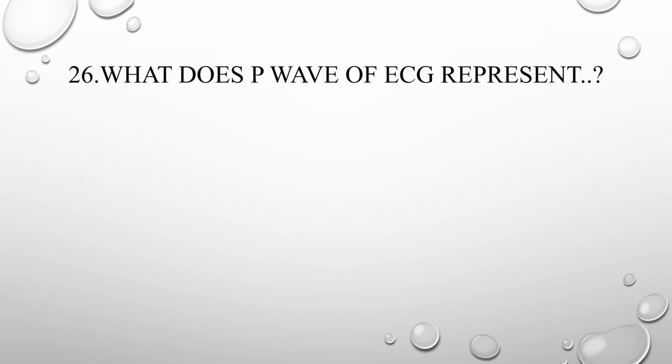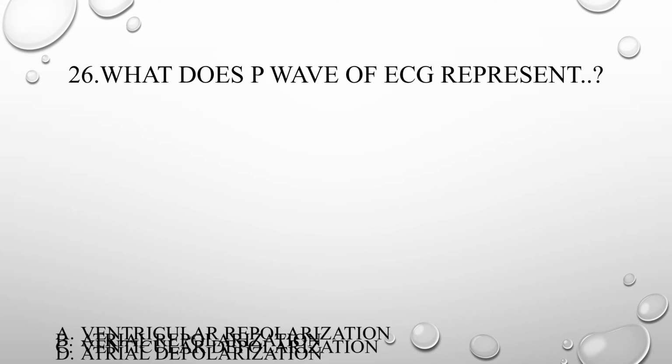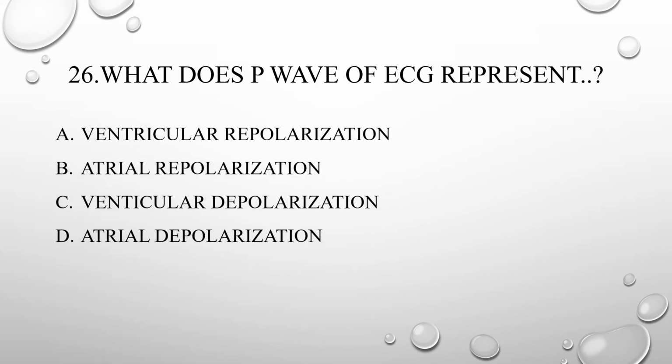26th one, what does P wave of an ECG represent? A. Ventricular repolarization, B. Atrial repolarization, C. Ventricular depolarization, D. Atrial depolarization. Answer is atrial depolarization. P wave, atrial depolarization.